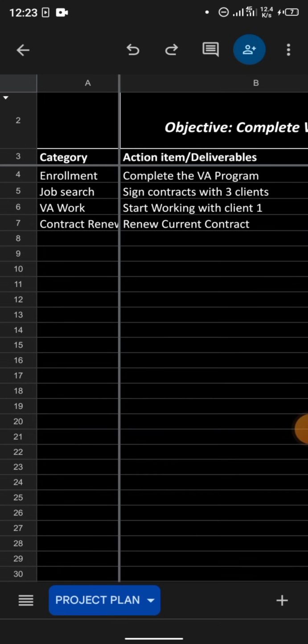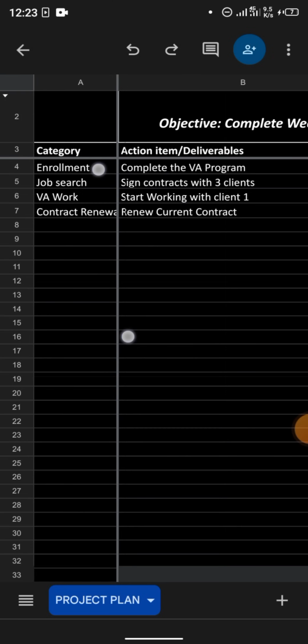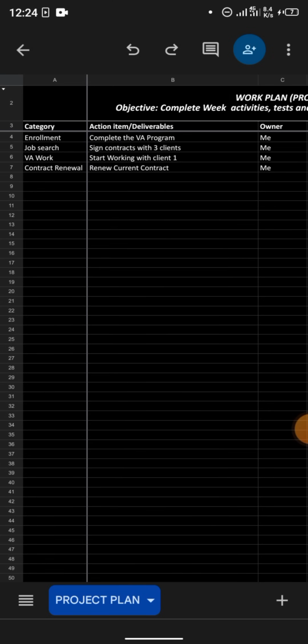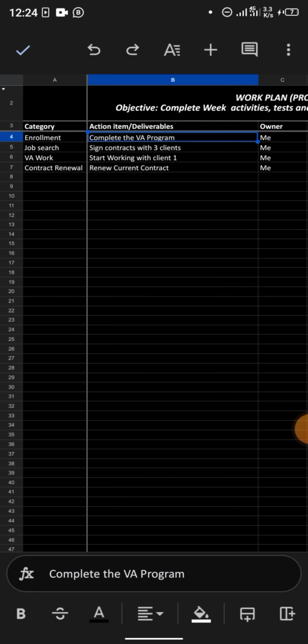and here you don't need to do much at all. This one is the easiest. It's so easy. What you are asked to do is just to list the actionable things, the deliverables, everything that you need to do in order to graduate from this cohort and get a job. The template itself already covers it. You see, I did not even edit all these ones. This completes the VA program. Sign contracts with 3 clients. Start working with clients. Everything like this you see on your template as it is.